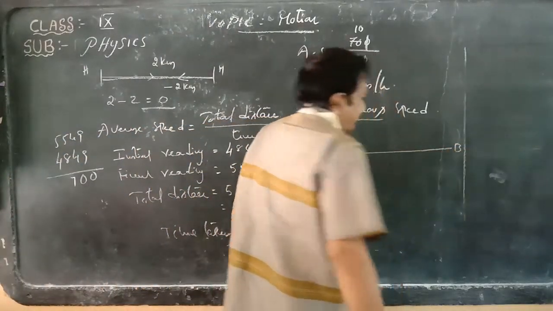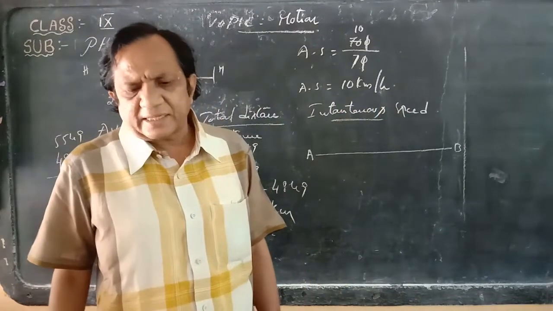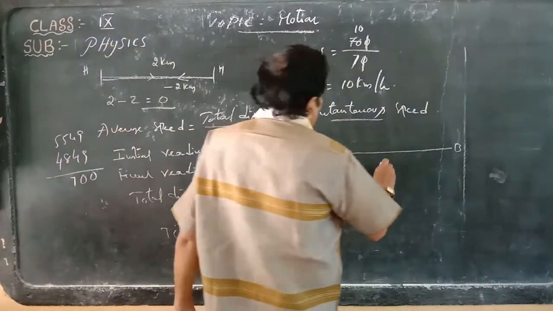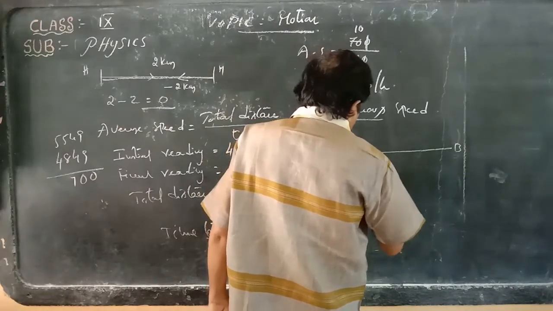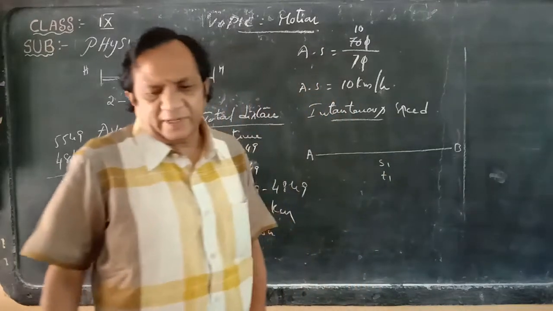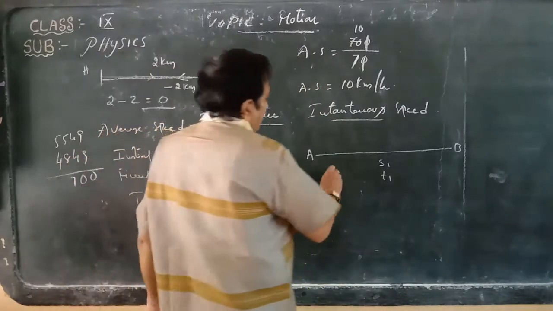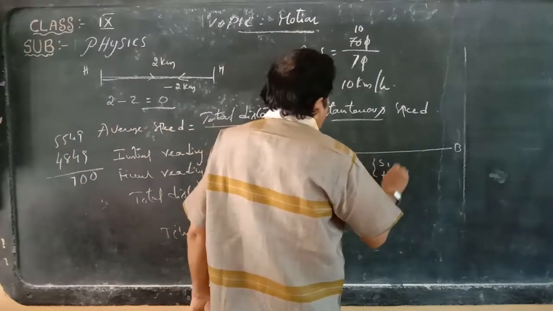A to B is the total distance covered. This distance is taken as S1 and the time taken to cover it is taken as T1. So it is the total time and total distance covered by him.